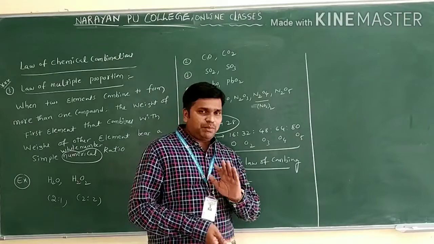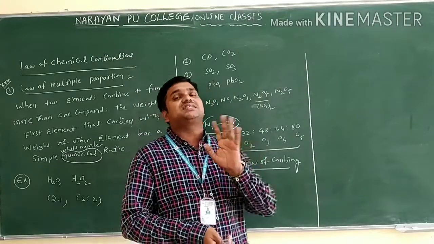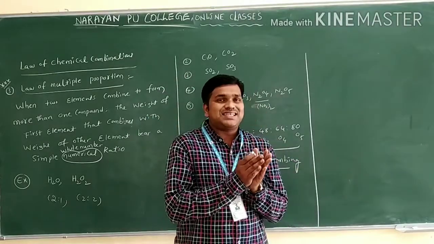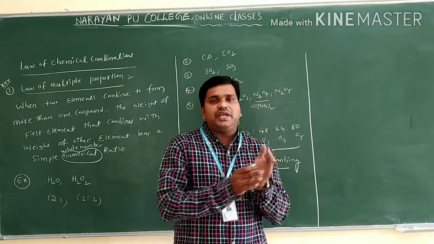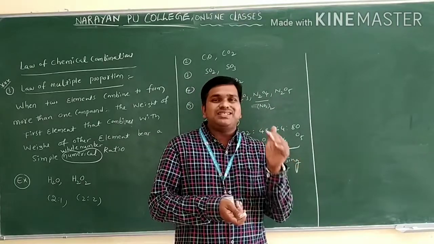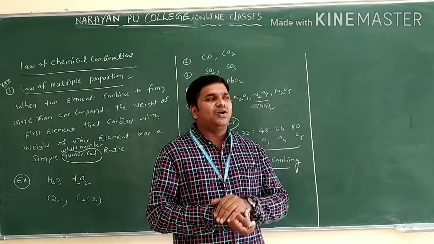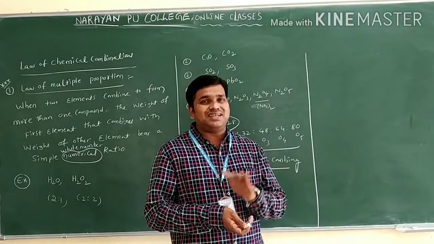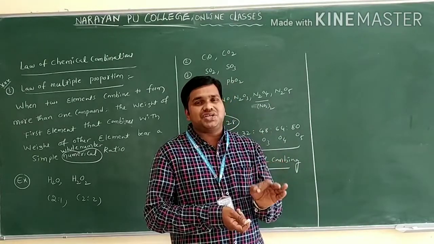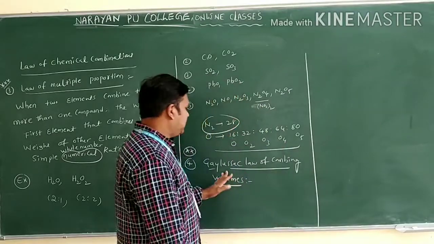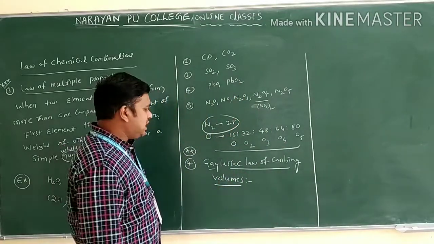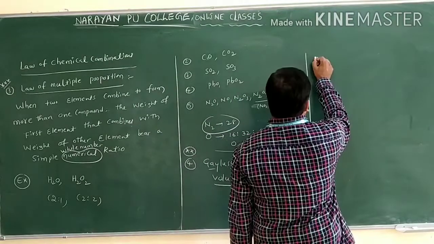This law is mainly applicable only to gas reactions.